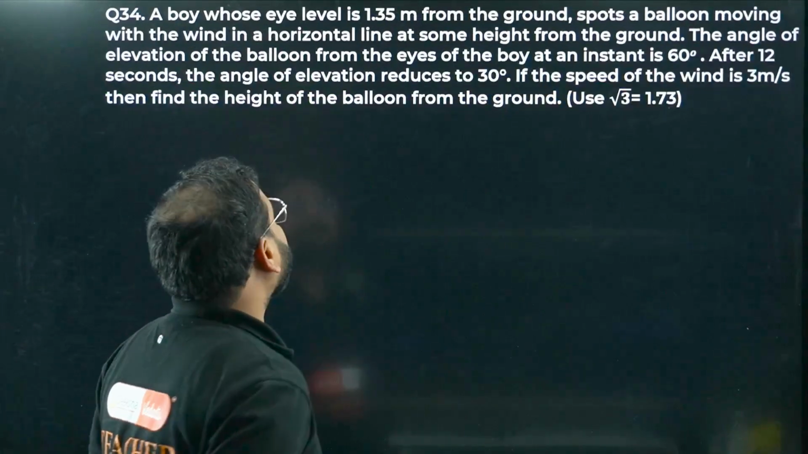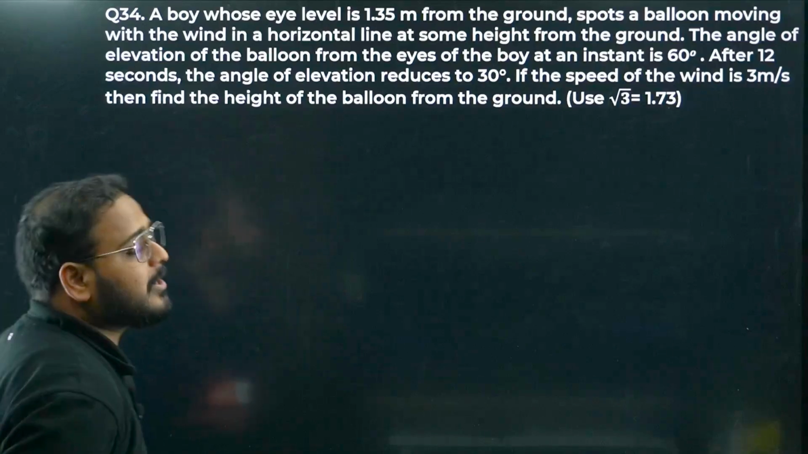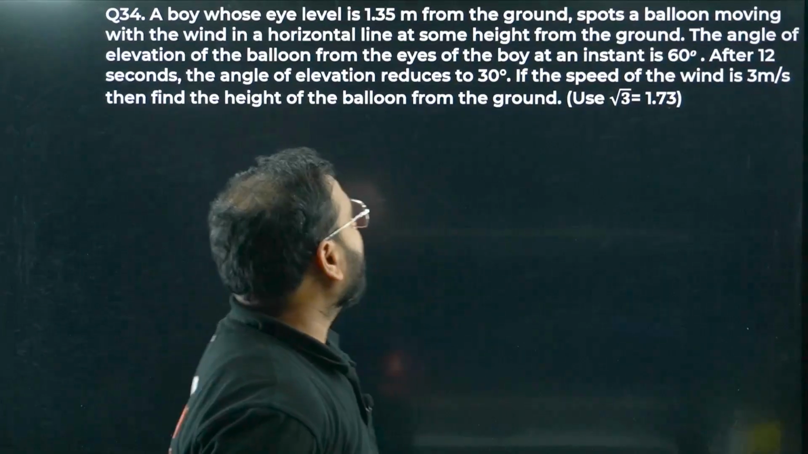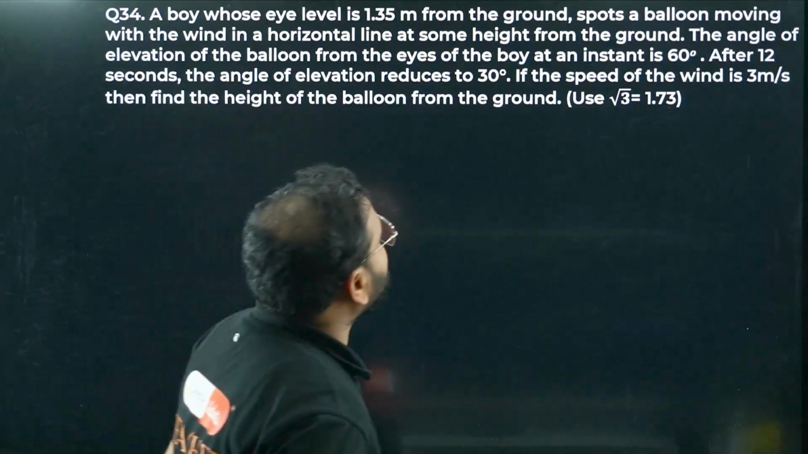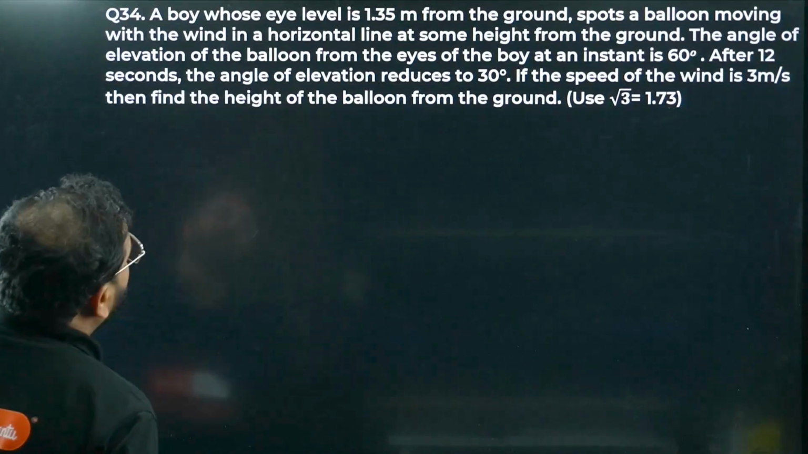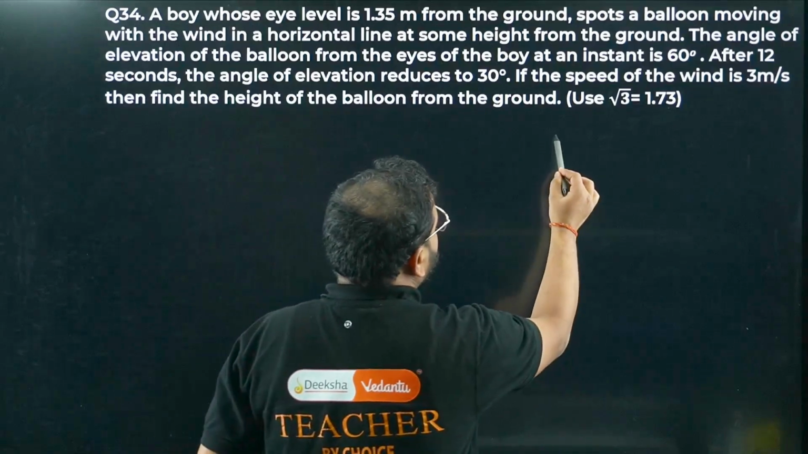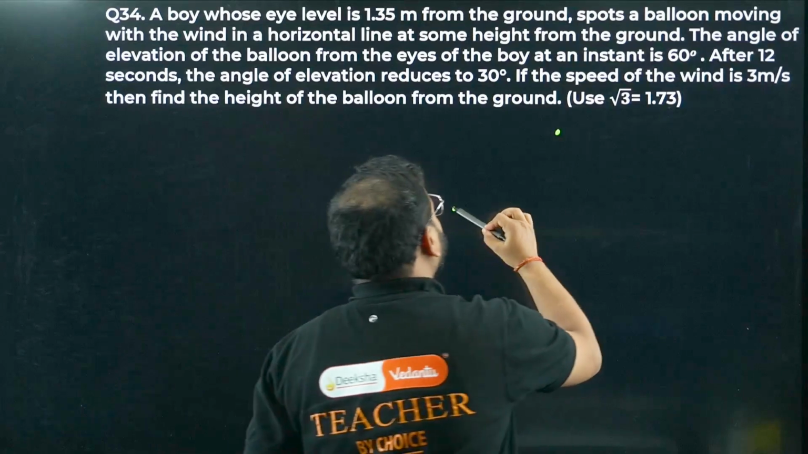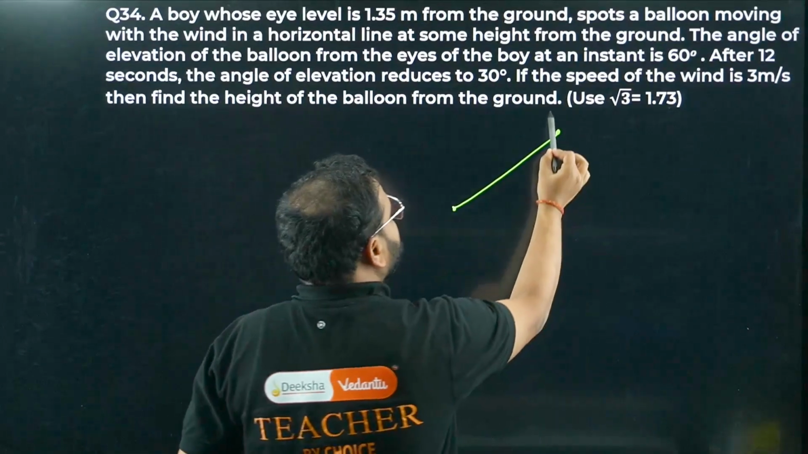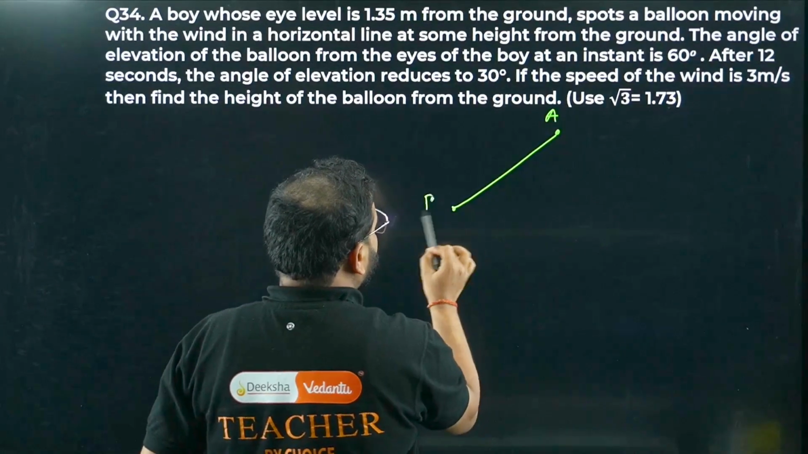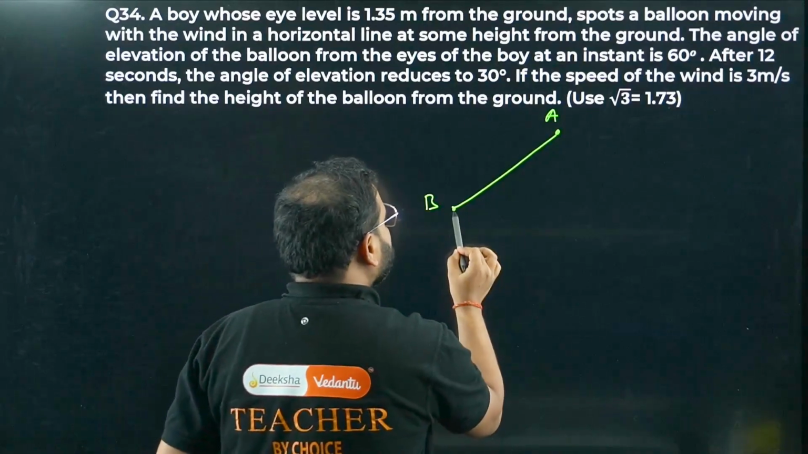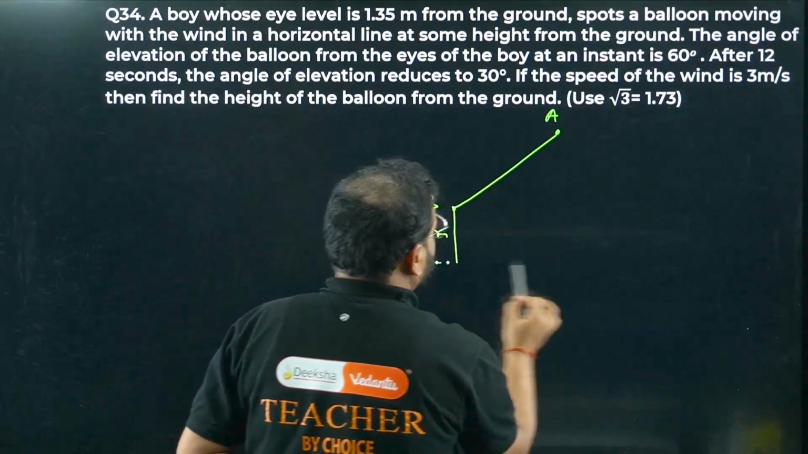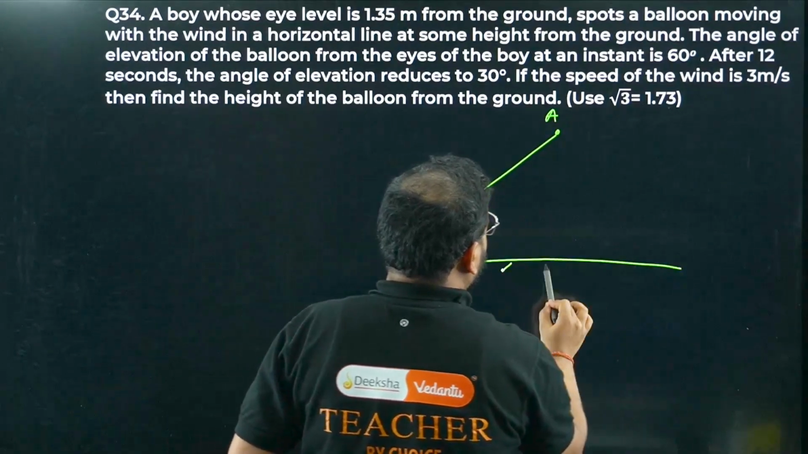A boy whose eye level is 1.35 meters from the ground. What it means? It means my eye level is here. From the ground where I'm standing, the eye level is 1.35 meters. He spots a balloon moving with the wind in a horizontal line. Let's say this is the position of the balloon. He is spotting from here. This is going to be the line of sight. Let's call this point A and this point B. Where is the ground, sir? Ground is 1.35 meters below here. This is the natural level. This is where the ground is.